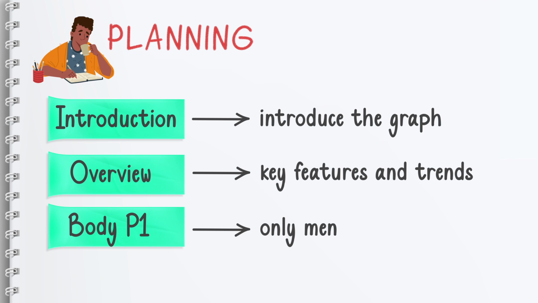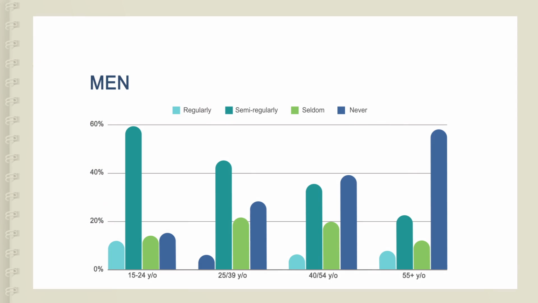And what we have to do is we start from 15 to 24-year-olds. All right. We compare the data, and then we move on to 25 to 39. So we talk about four age groups here, but it's not necessary to write all the details or all the data here.